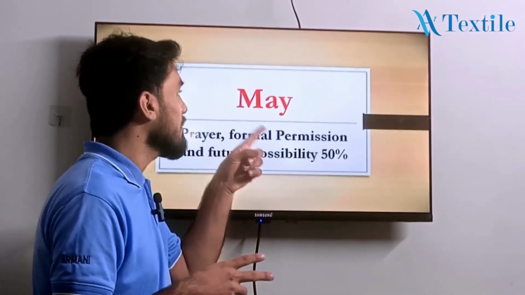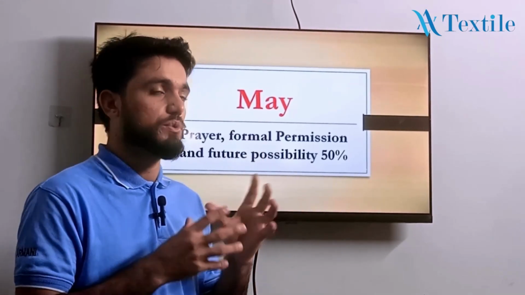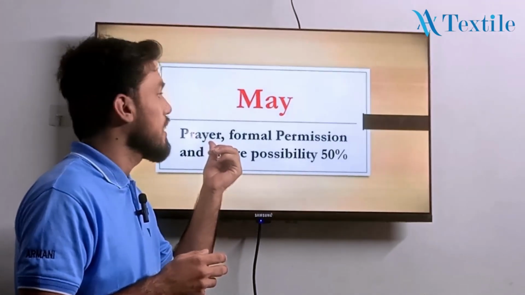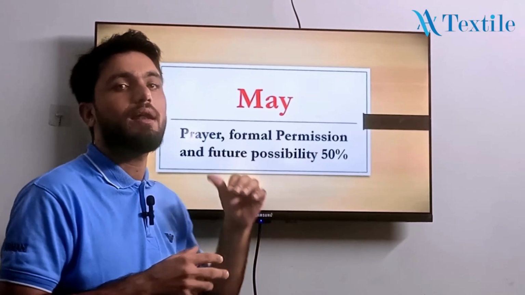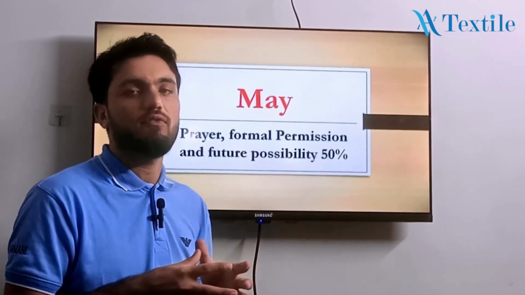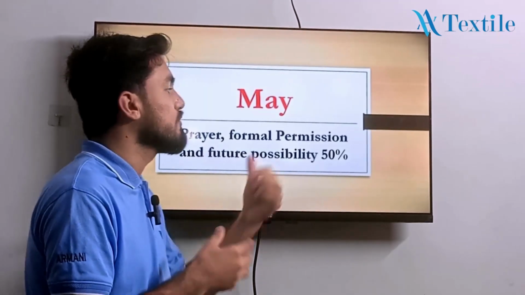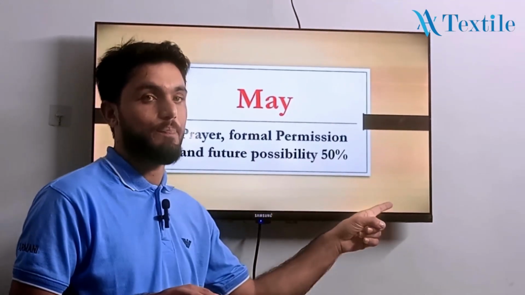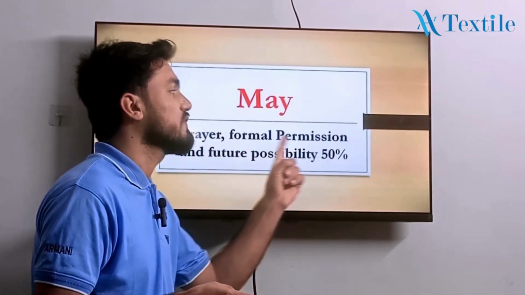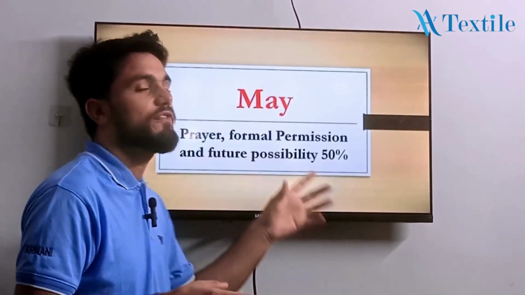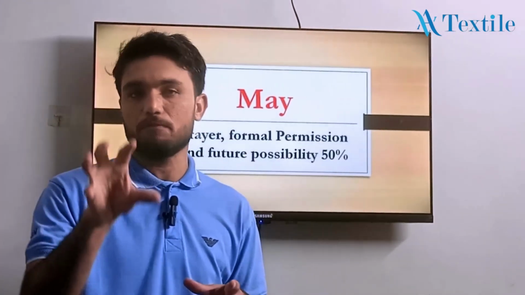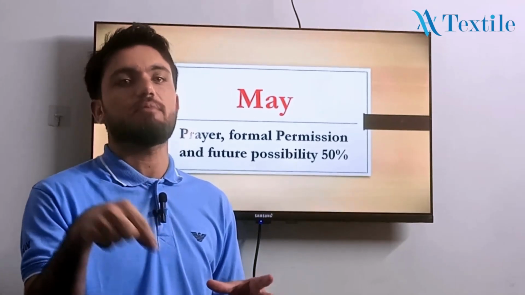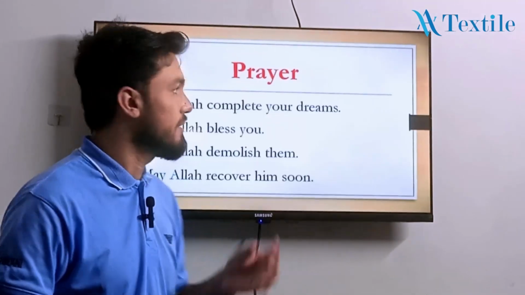Okay. So what about may? May is a modal verb which I would like to teach you in the present today. It's used for the prayer, formal permission. Okay. The one is formal and the second one is informal permission. And what about the future possibility? When the future possibility is 50%, then we use the may. Okay? It's used for the prayer, it's used for the formal permission, it's used for the future possibility when the future possibility is 50%. In Urdu language, whenever we say shayad, जब हम शायद की बात करते हैं तब हम may का इस्तेमाल करेंगे. Go to the next slide.